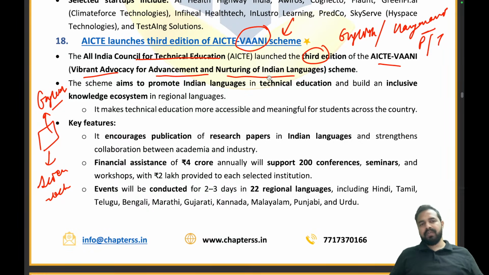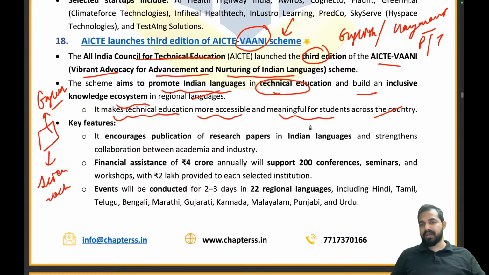What are we doing? We are advancing, right? We are advancing the local languages. We are nurturing the Indian languages through this particular initiative. And we are promoting Indian languages in technical education and building an inclusive knowledge ecosystem in the regional languages. It makes technical education more accessible and meaningful for students across the country.